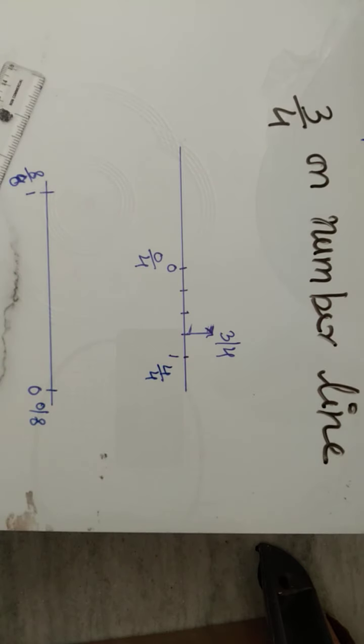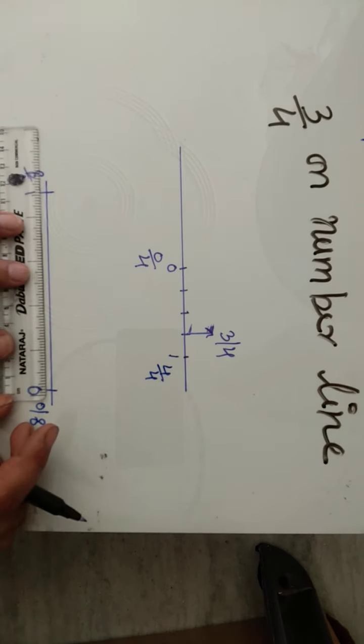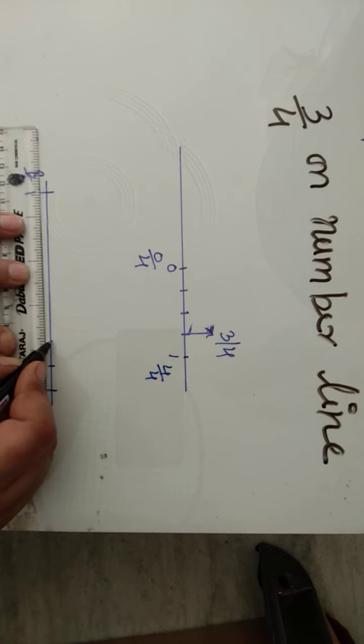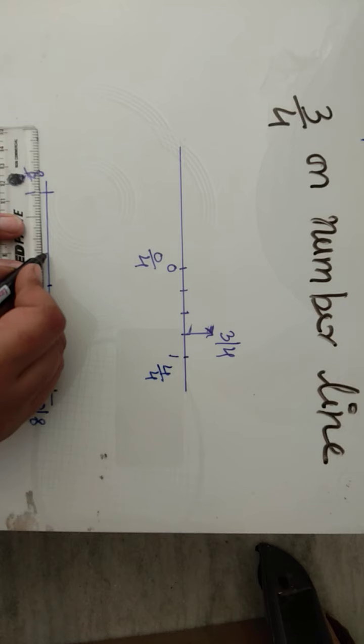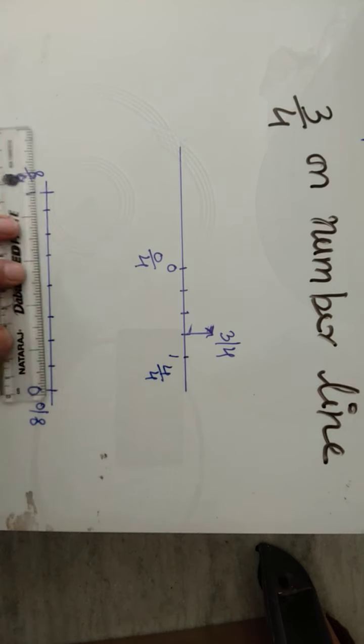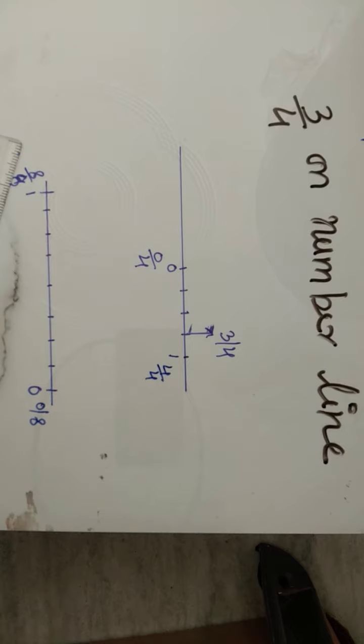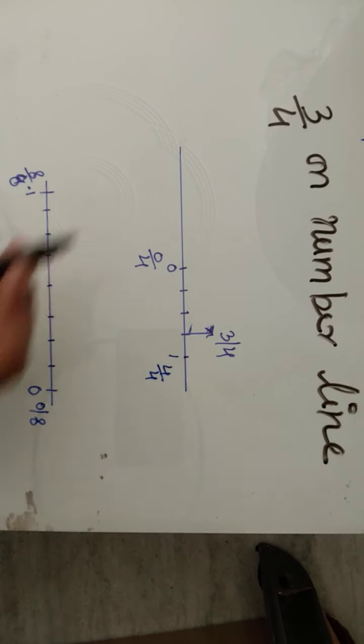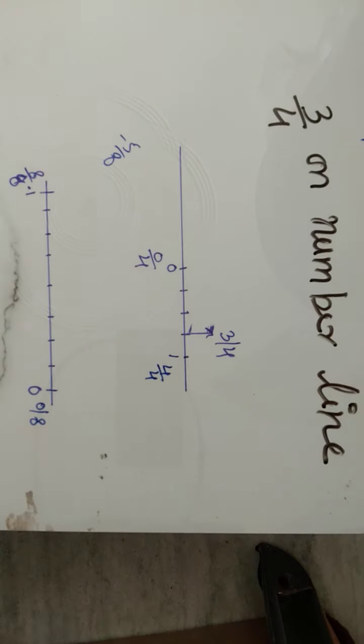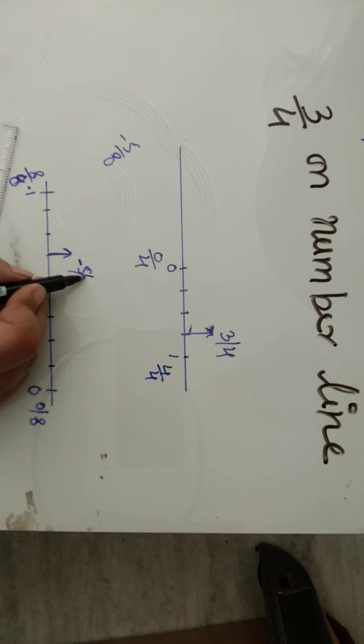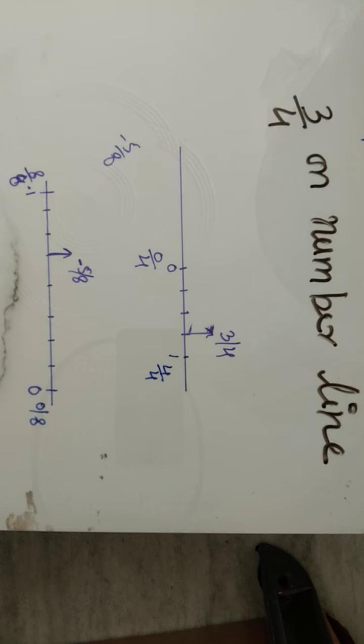So how many parts will you make? You will make that many parts, and those should be equal. So 1 upon 8, 2 upon 8, 3 upon 8, 4 upon 8, 5 upon 8, 6 upon 8 and 7 upon 8. So what you need to mention, that is -5 upon 8 को आपको रिप्रेजेंट करना है. तो -1 upon 8, -2 upon 8, 3, 4 and 5. This is -5 upon 8. This is easier for you. अगर आप 1 और 0 को डिनोमिनेटर के टर्म में कन्वर्ट कर लेते हैं, so the representation of that number on the number line is easier for you.